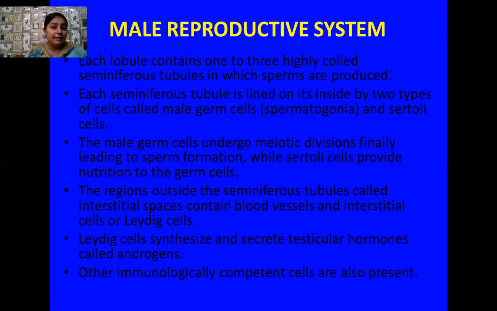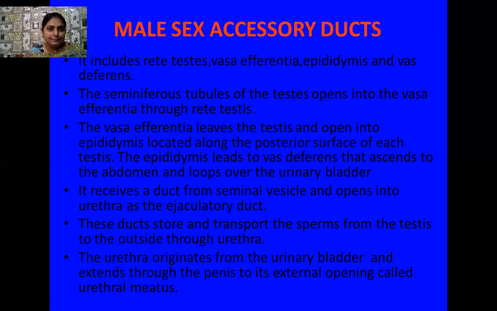sperms. The region that is present outside the seminiferous tubules, which is known as the interstitial spaces, actually contains the blood vessels and interstitial cells. Another name for these interstitial cells is the Leydig cells. So these Leydig cells synthesize and secrete testicular hormones, which are collectively known as androgens. And the chief among these is the male sex hormone that is known as testosterone. Besides testosterone, many immunologically competent cells are also present in these interstitial spaces.